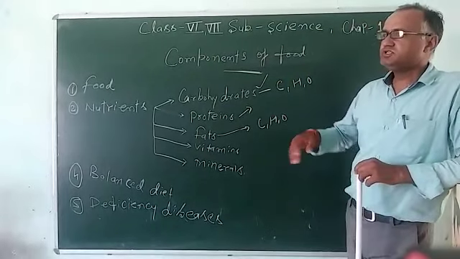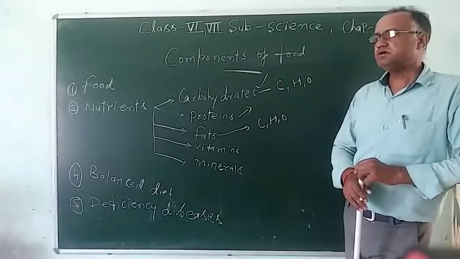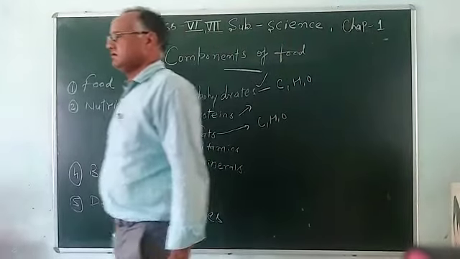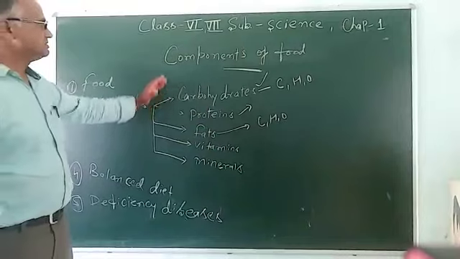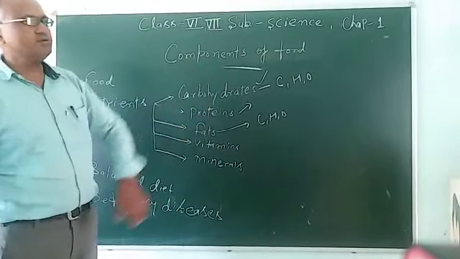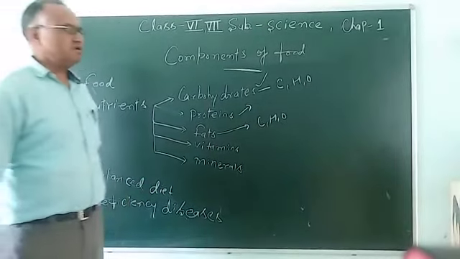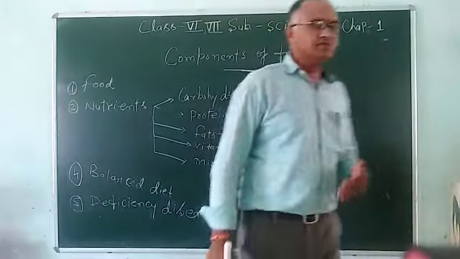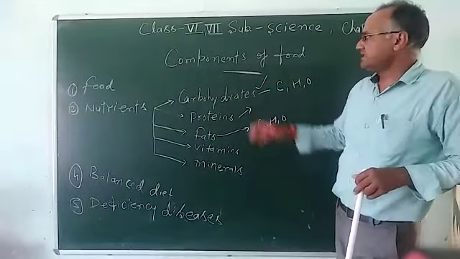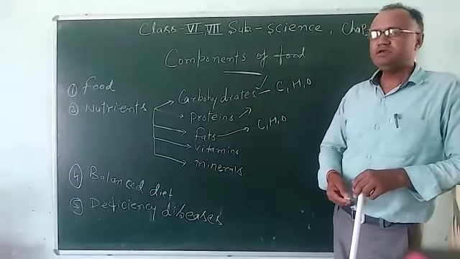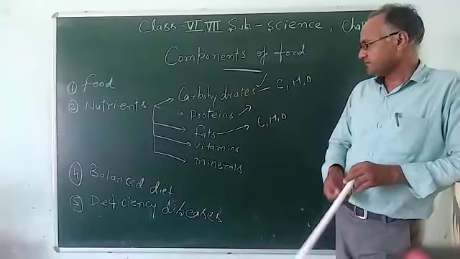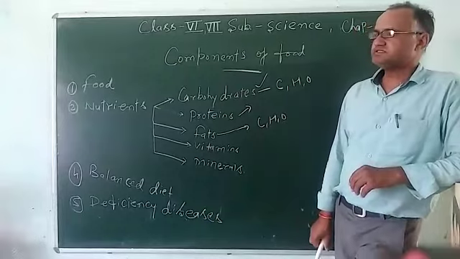The young one requires higher energy compared to an adult, because in the young one body building is there, and carbohydrate, protein, fat, minerals, vitamins, all the components are required to build the body and to perform the functions. In young ones more energy is consumed, that's why they need more calories in their food compared to adults.